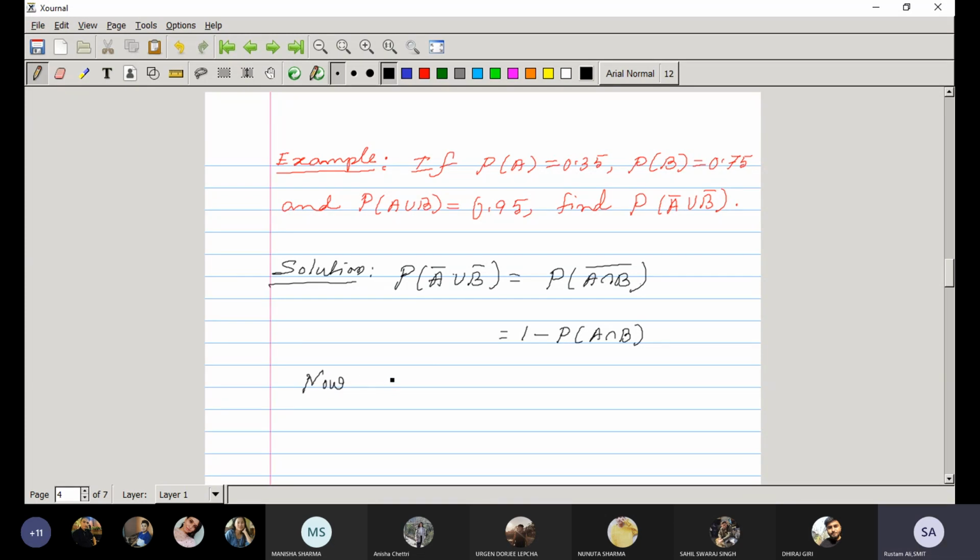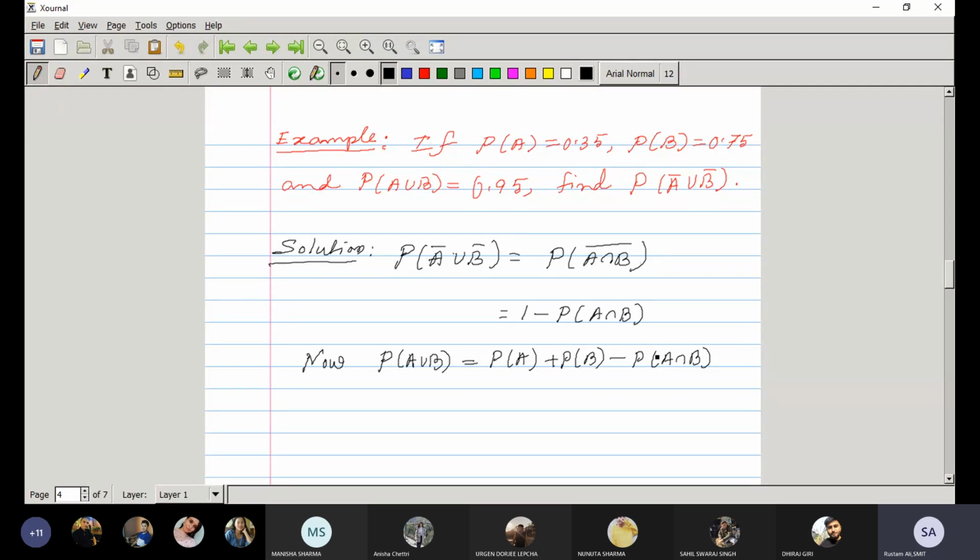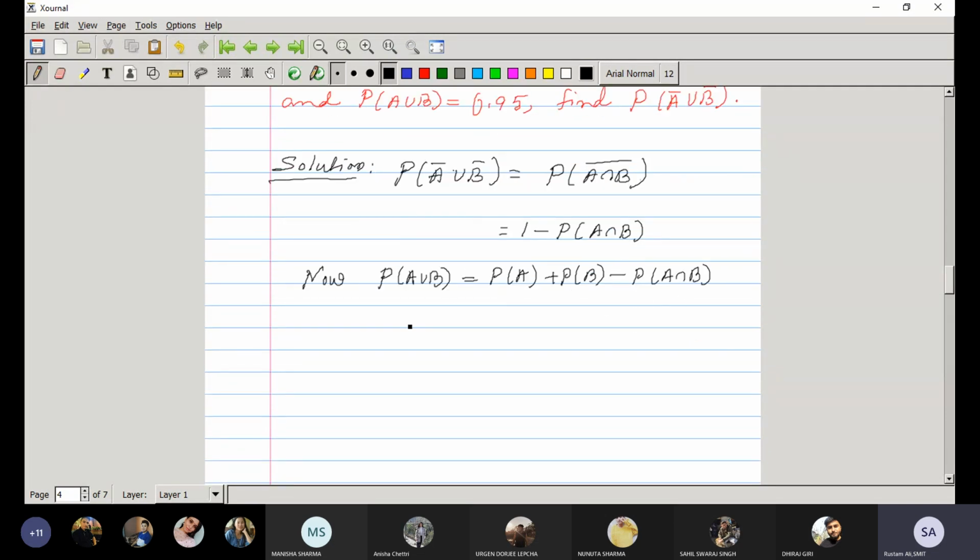Probability A union B can be written as P of A plus P of B minus P of A intersection B. So we interchange the side of probability A intersection B, and we'll end up with probability A intersection B equal to probability of A plus probability of B minus probability A union B. Now probability of A is given 0.35 plus 0.75 minus 0.95.